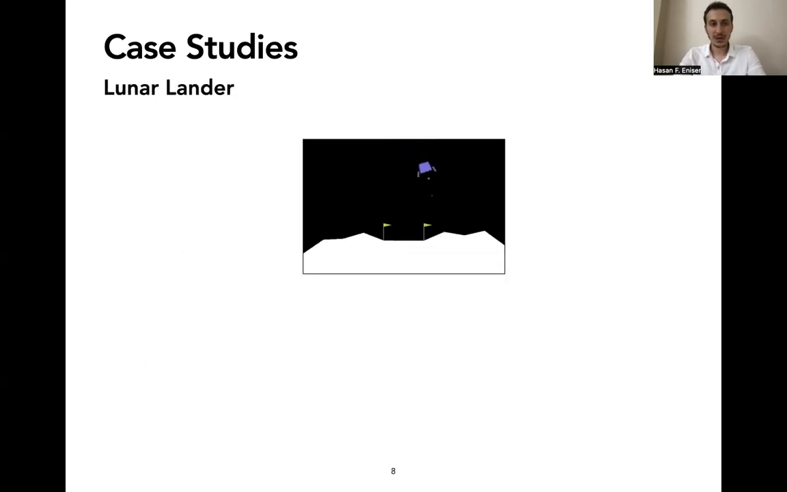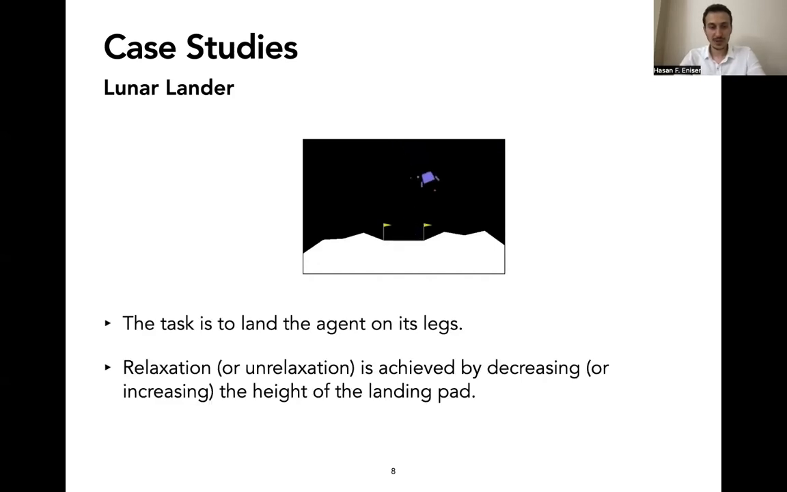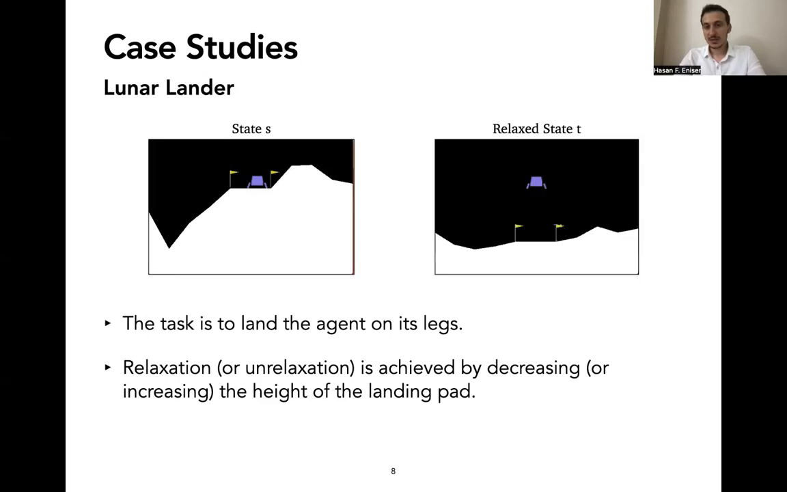And the next is called lunar lander, which is an OpenAI gym environment where the task is to land the agent on its legs. We simply relax this state by decreasing the height of the landing pad. So if this is the state S, this is the relaxed state T, where the agent has more time and space to keep the balance. If the policy is able to solve the state S but not state T, then it contains a bug.